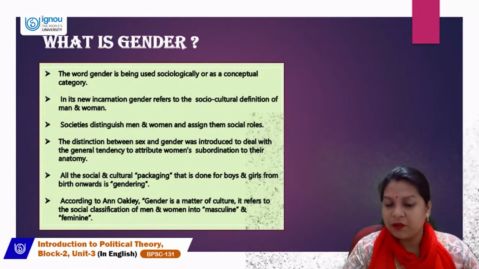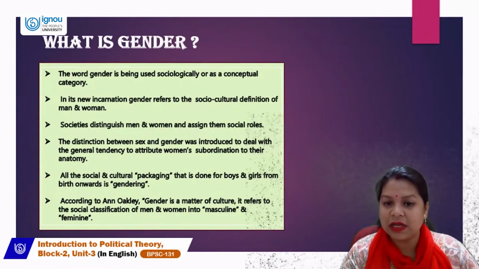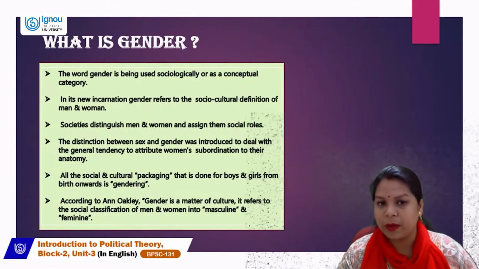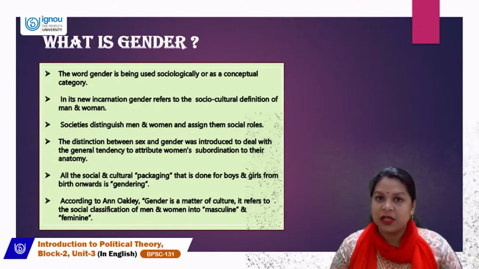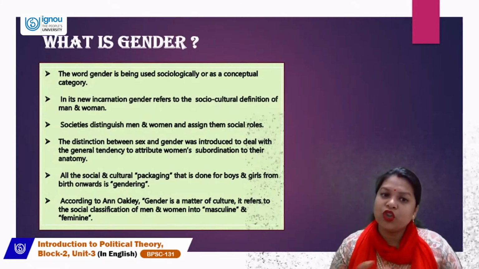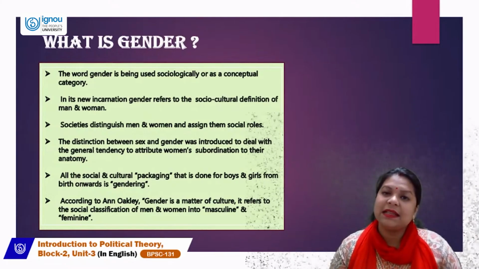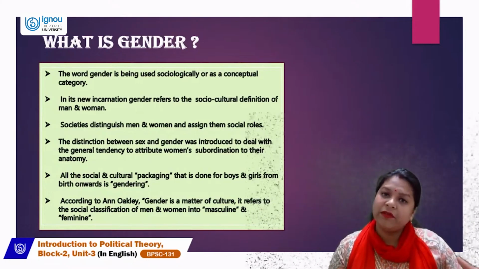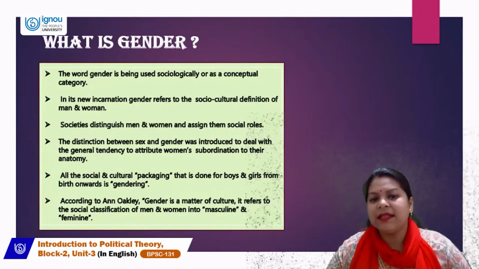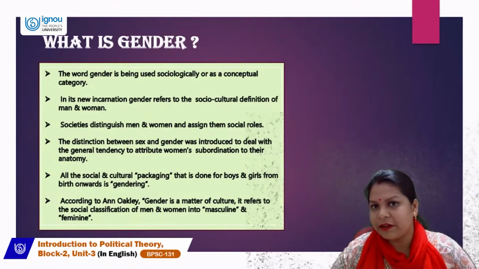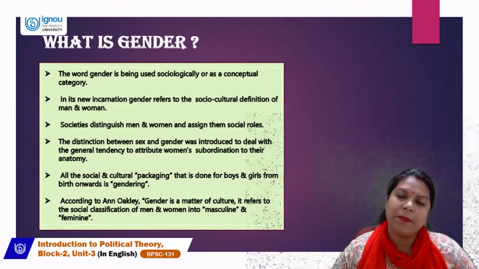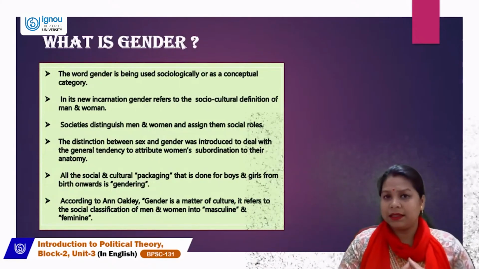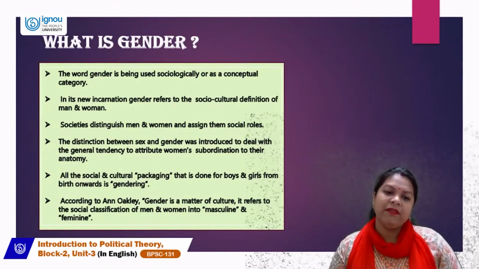The distinction between sex and gender was introduced to deal with the general tendency to attribute women's subordination to their anatomy. So there is a difference between sex and gender. Gender is a socially created category, whereas sex is a biological category. Gender provides you with a certain kind of role, to be kind, compassionate, a caregiving individual for women, whereas sex is a biological distinction between a male and a female.